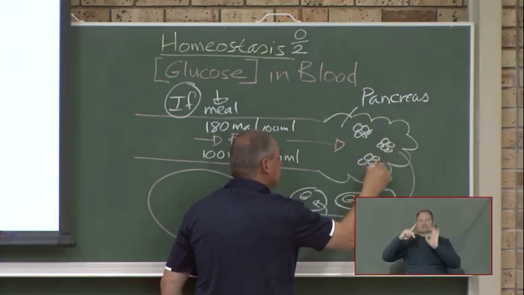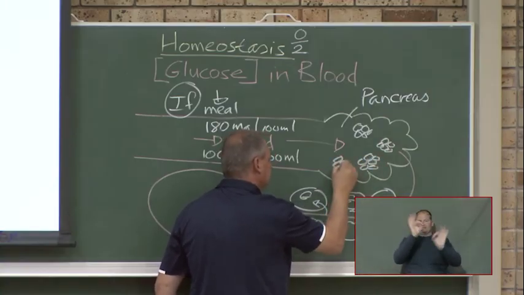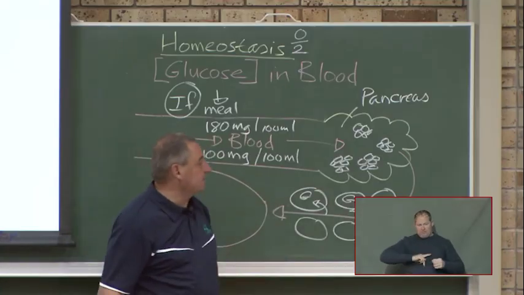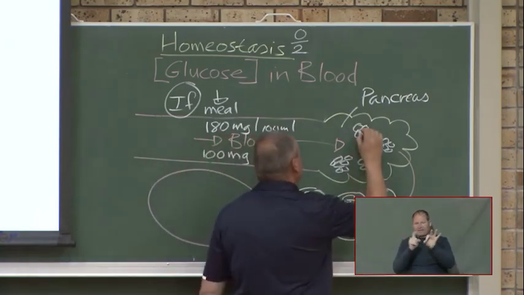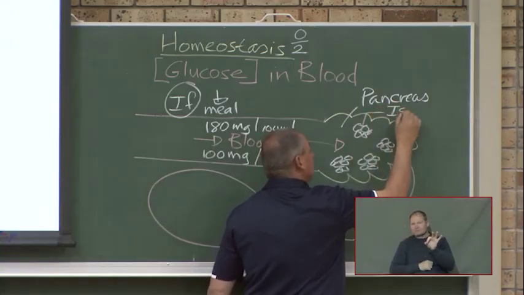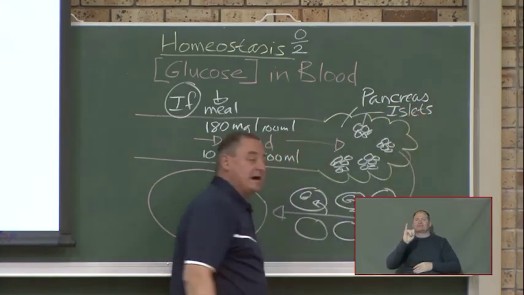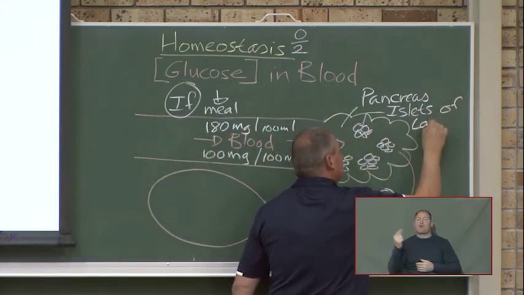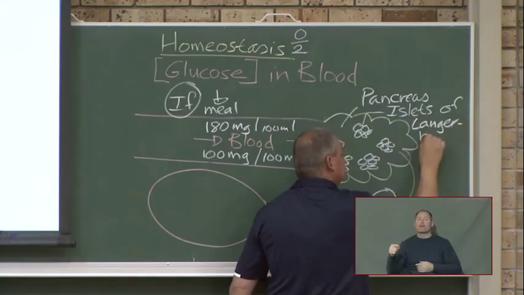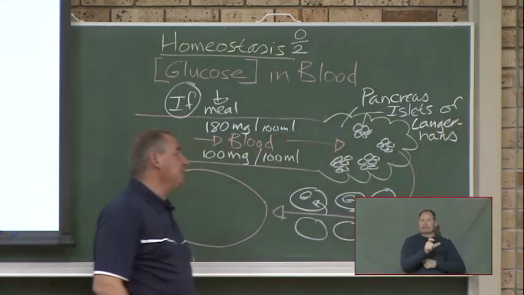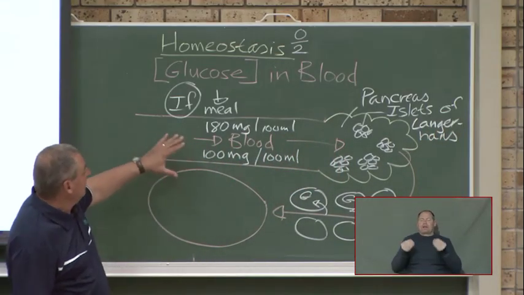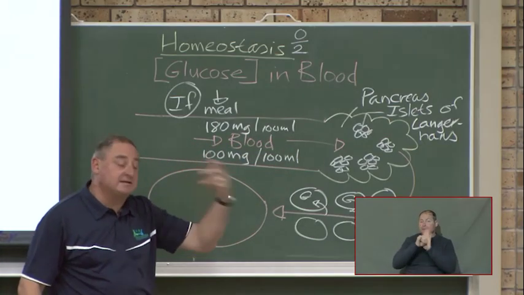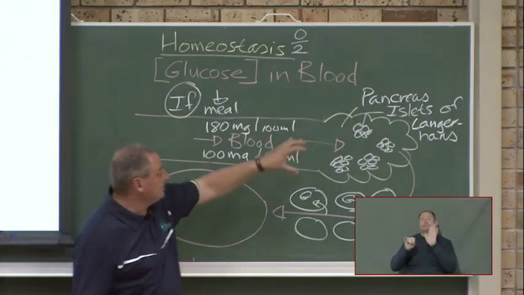Can you remember, shout out, what are these islands called? Inside the pancreas, there are little groups of cells that group together like islands. So we call them small islands, so we call them islets. A small island is an islet. It's islets of Langerhans, a certain Dutch scientist, I think he was Dutch. He found these, and he said something has to detect the problem. If there's a problem, something has to detect the problem. What detects the problem? It's the pancreas.